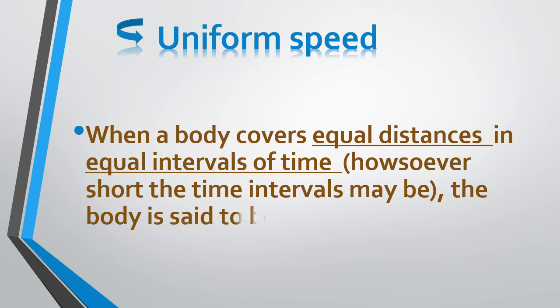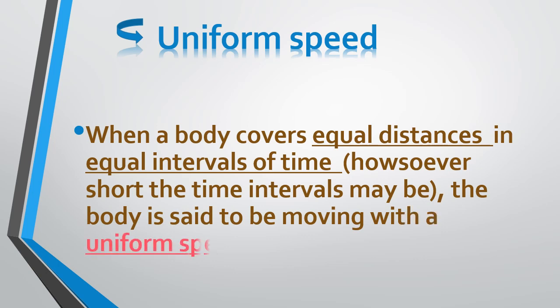Which means that if a body is covering the same distance in equal intervals of time, then we call that the body is moving with uniform speed. Equal interval of time means the time interval must be same. For example, may it be 1 second or 1 or 2 seconds or 5 seconds, anything. So if every 5 seconds or every 1 second the body covers the same distance, then we will say that the body is moving with uniform speed.